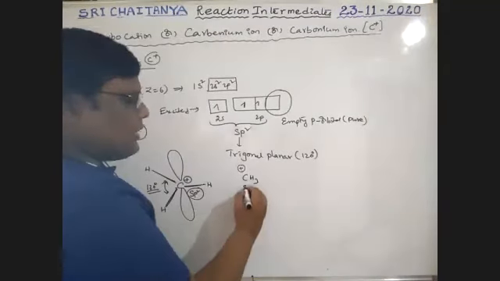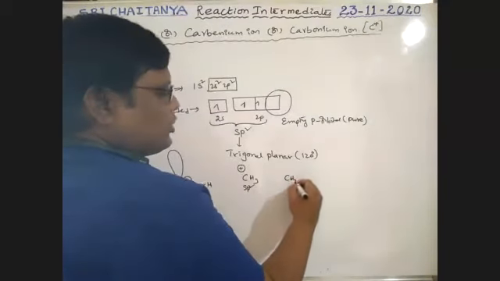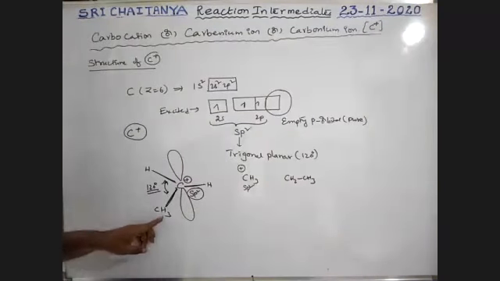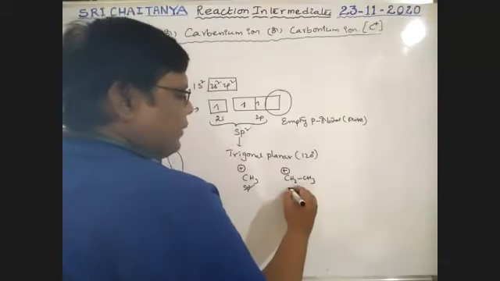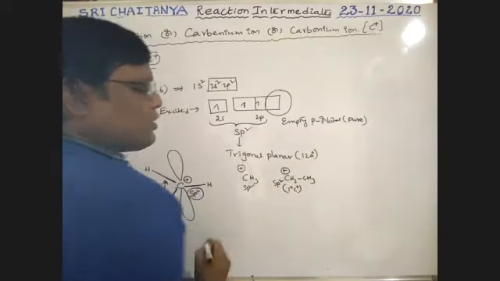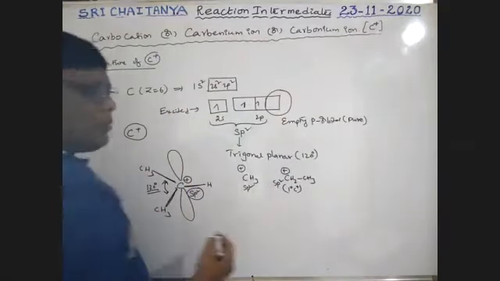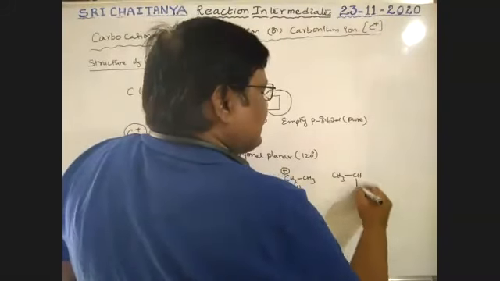Here carbon is in sp2 hybridization. Next, CH3 CH2 plus: one of these bonds is satisfied with CH3, and this carbon gets positive charge. This is a primary carbocation. Here also it is sp2 hybridization. Next, one more hydrogen is satisfied with a methyl group. It is a secondary carbocation, nothing but CH3 CH CH3 plus ion.